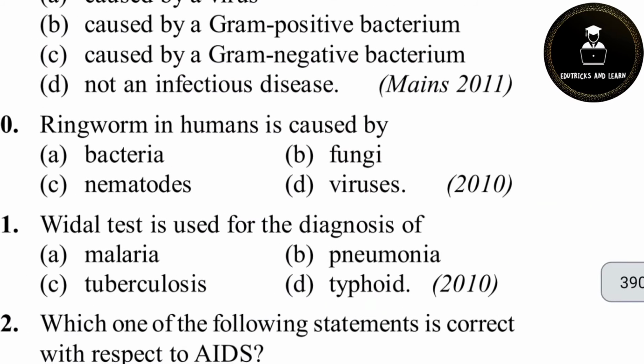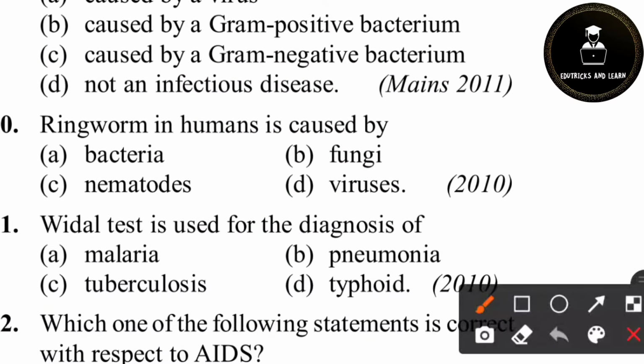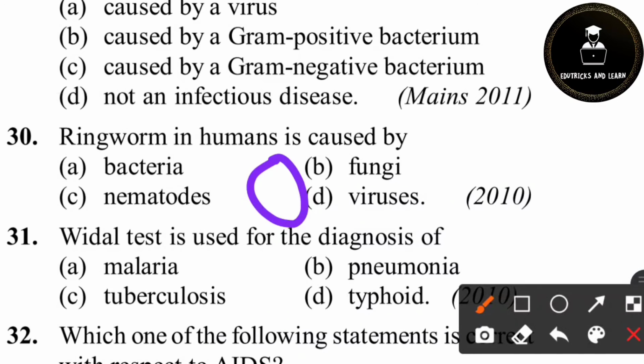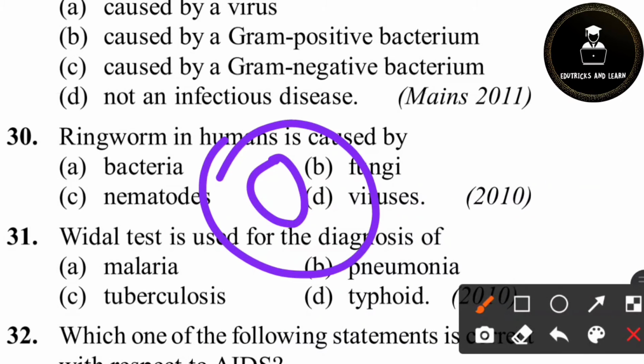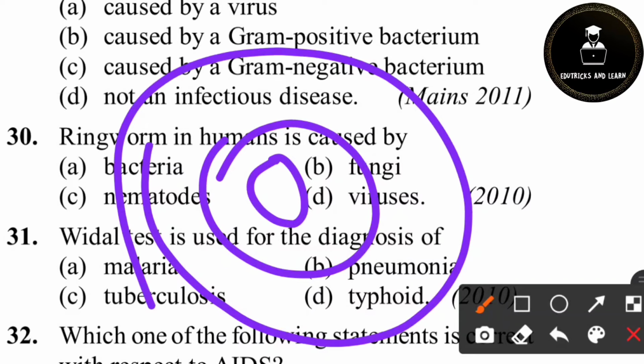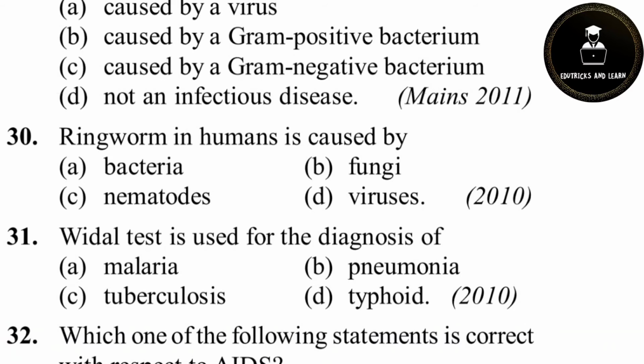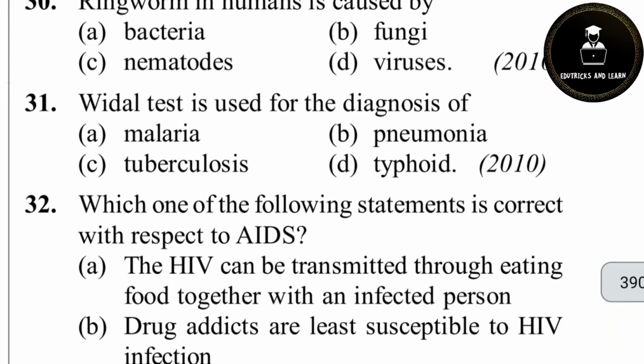The 30th question: ringworm in humans is caused by fungi. What is ringworm? Ringworm is a fungal disease of the skin. If there is a scratch, and we scratch the region, it becomes more. If we scratch again because of the itchiness, it becomes more, so it grows like this. It is called ringworm. It mostly occurs under the beard and in the external genital areas.